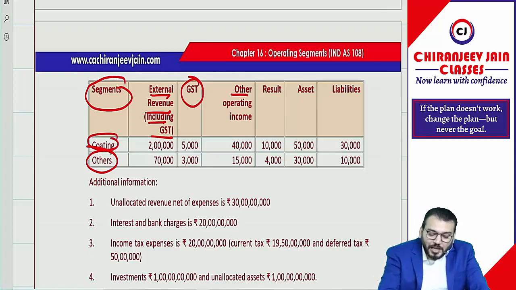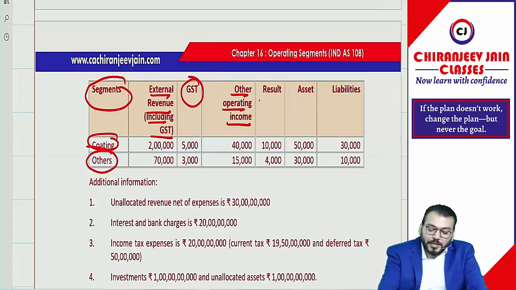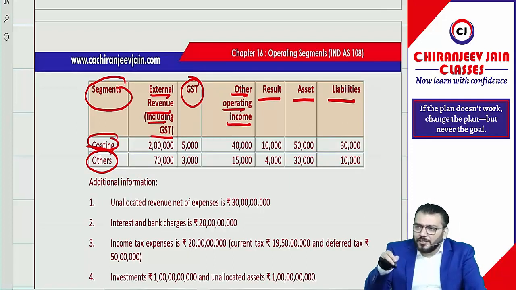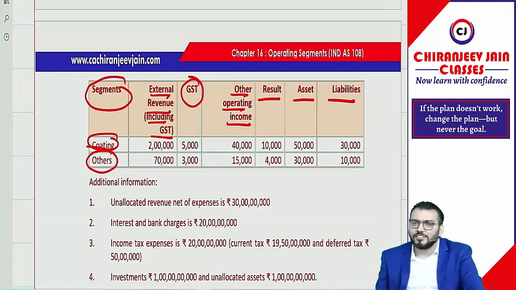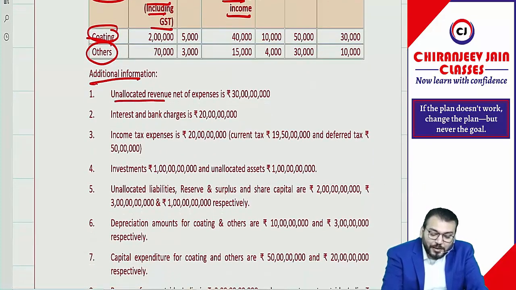Okay, sir. Then other operating income, other operating income results, asset, liability. Can I say they have given all information? You only need to do disclosure, means only you need to write the information from the question in the solution. No extra work. Additional information: unallocated revenue net of expenses.